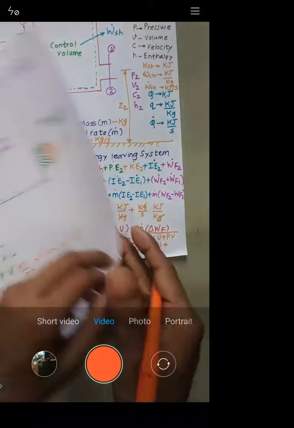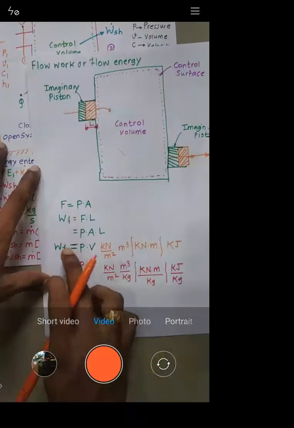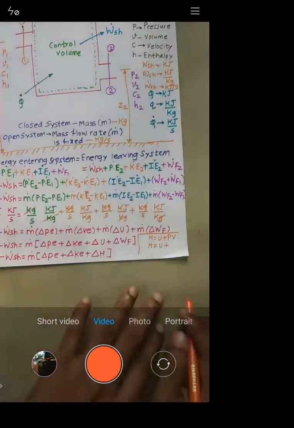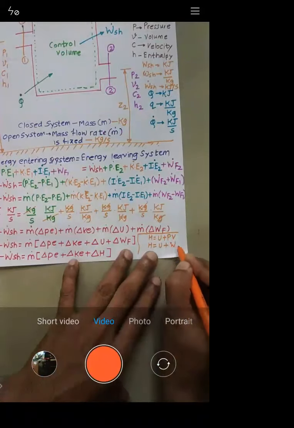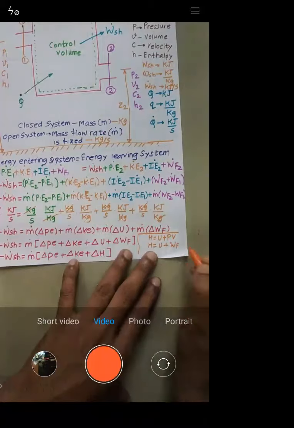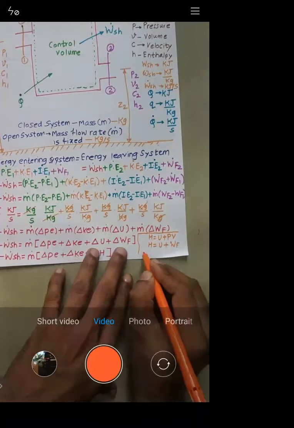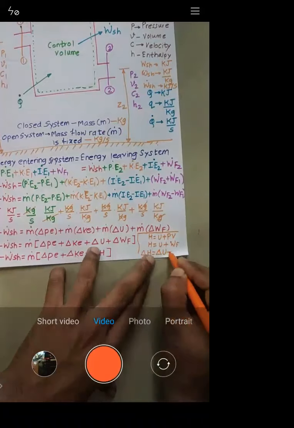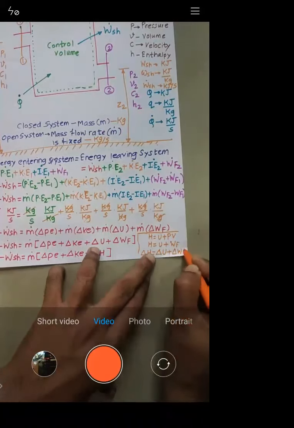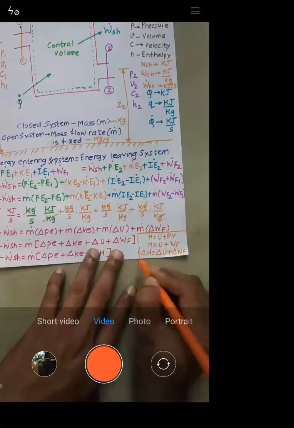As we have just seen, P into V is WF, the flow work. Then what is delta H? Delta H is nothing but delta U plus delta WF. Yes or no? So delta H is equal to delta U plus delta WF.